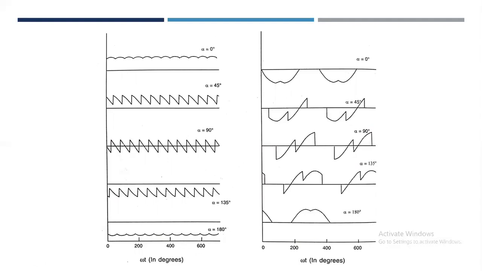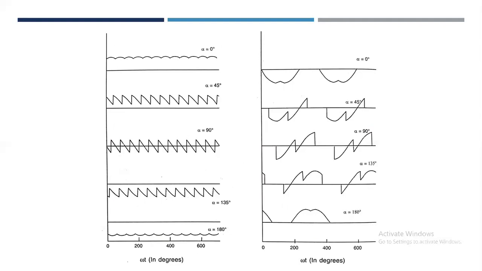We also note that the average DC voltage reduces as alpha increases from 0 degree to 90 degree. You can observe here that as alpha increases from 0 degree to 90 degree, the magnitude of this DC voltage decreases, with an increase of ripple.